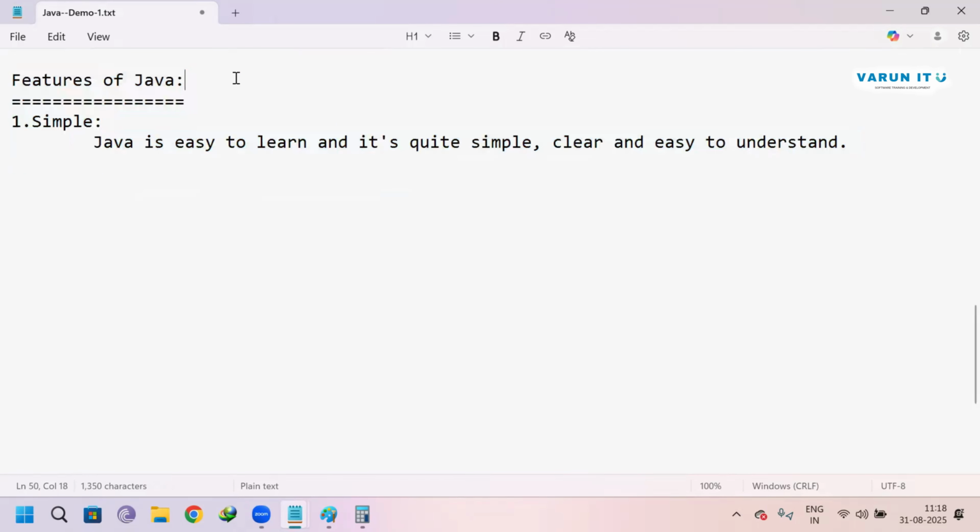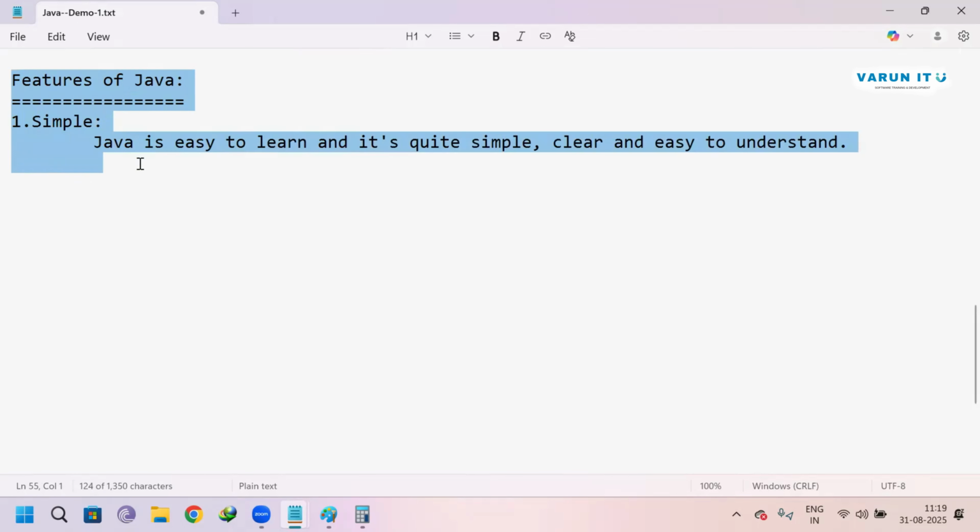Because in Java you will come across the same topic names as in C, and that makes you confused. Syntax-wise, it will be different. For example, there are variables here also, but the syntax is different.